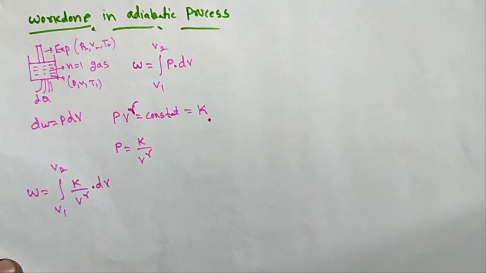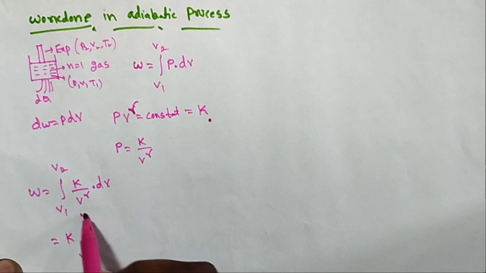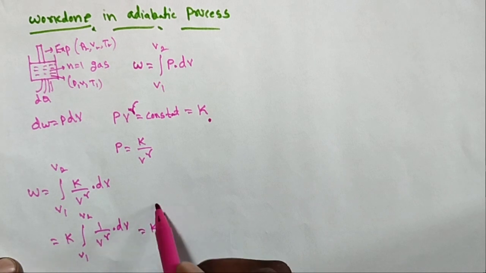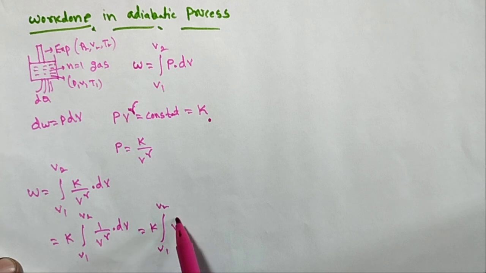K is a constant, so it goes outside: the integral from V1 to V2 of 1 by V power gamma dV. I will write this as K times the integral of V power minus gamma dV, with limits V1 to V2.